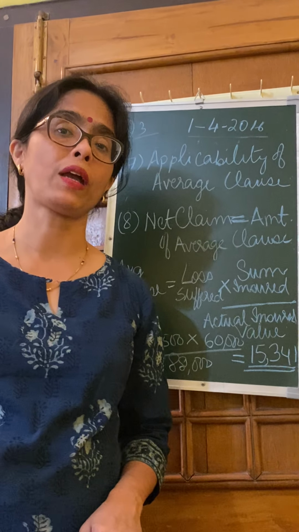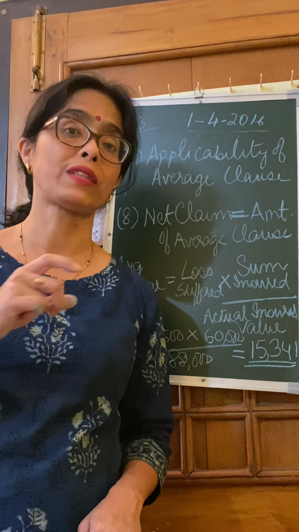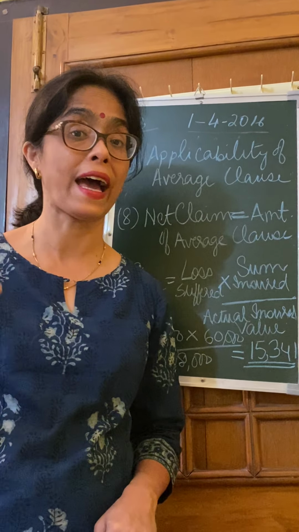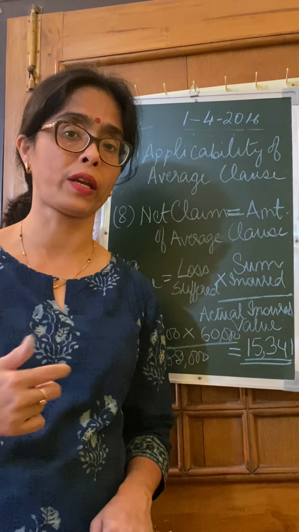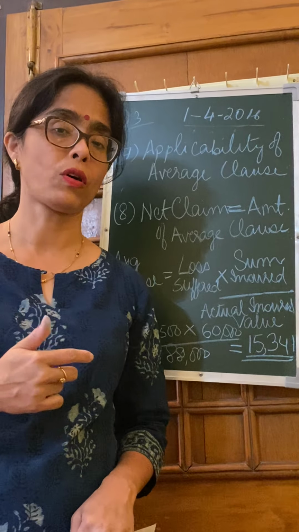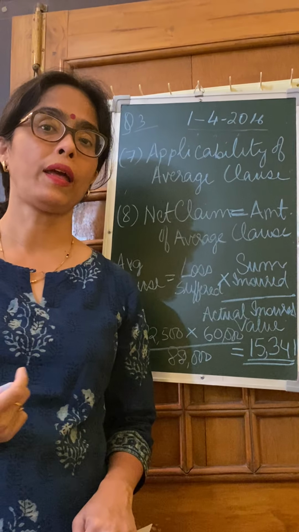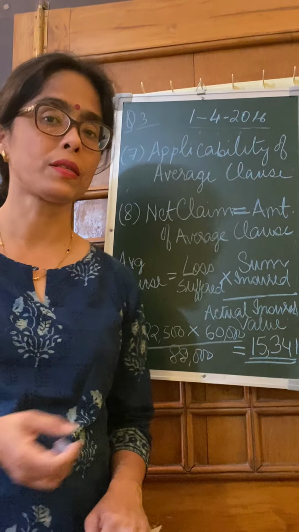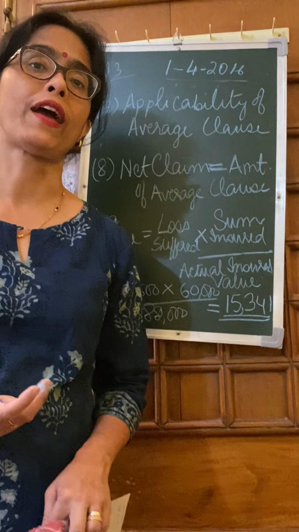Second, what is unique about this sum is that you had a separate clause in the policy where your standard sales and your annual sales had to be increased by 10%, which we have already done while calculating standard turnover and the annual turnover. And the third thing is that we have to apply the average clause.